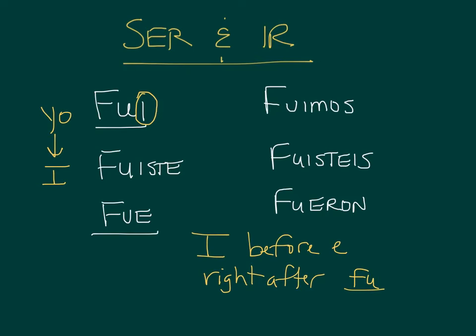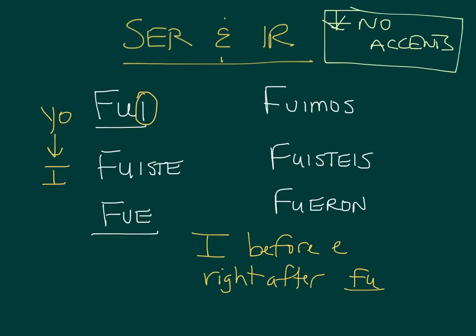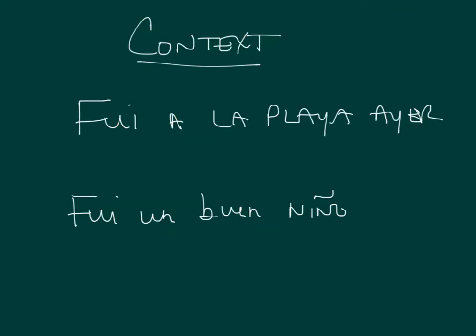So again, ser and ir have exactly the same conjugation. Fui, fuiste, fue, fuimos, fuisteis, fueron. One thing to note, no accent marks. Notice none of these have accent marks. As a matter of fact, none of the irregular preterites, none, have accents. When it comes to ser and ir, you do have to be careful. Because the verbs are conjugated exactly the same, the only way to distinguish which verb is ser and which verb is ir is to look at them in context.